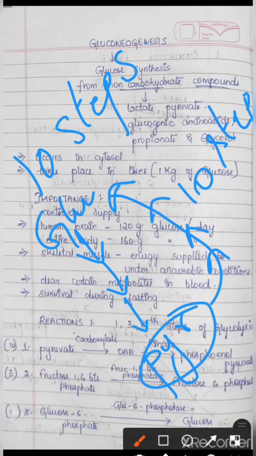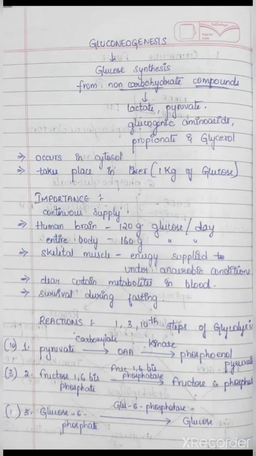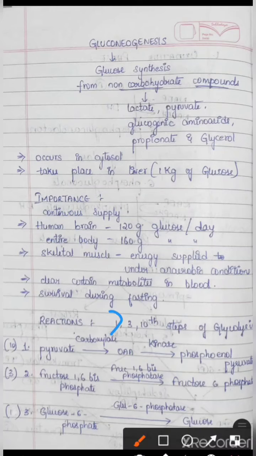In the glycolysis process there are reversible reactions. So all the reversible reactions in the glycolysis process will be seen in gluconeogenesis. The irreversible reactions in the glycolysis process are replaced by some other reactions here. If we see glycolysis, the first, third and 10th steps of glycolysis are irreversible.